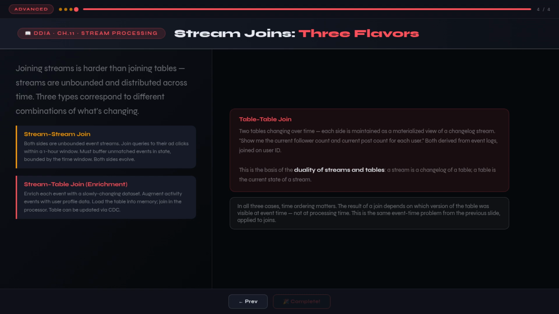The buffer size determines how far back in time you're willing to look for a match. Flink and Spark Streaming use time windows to bound the buffer size. This join requires buffering state, which grows without bound unless you set a window.